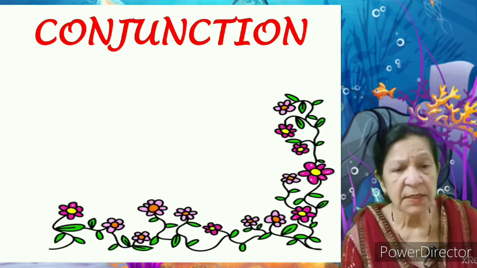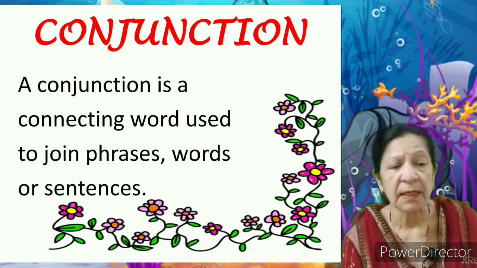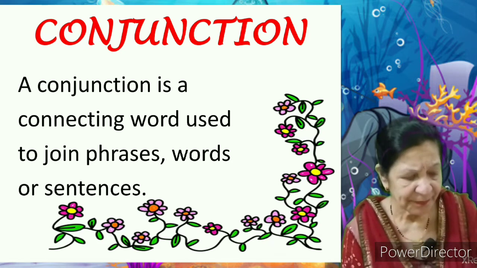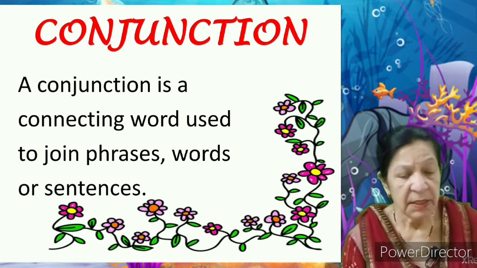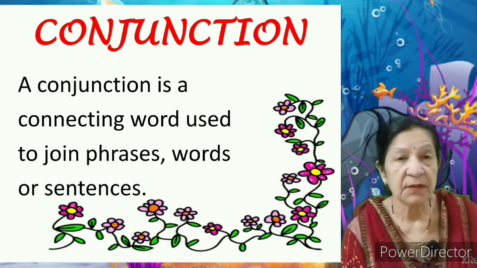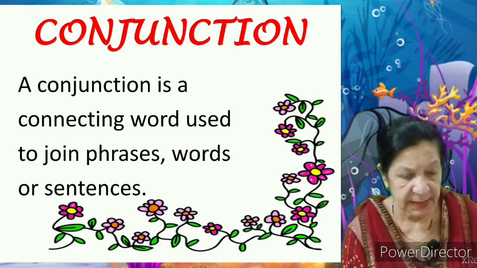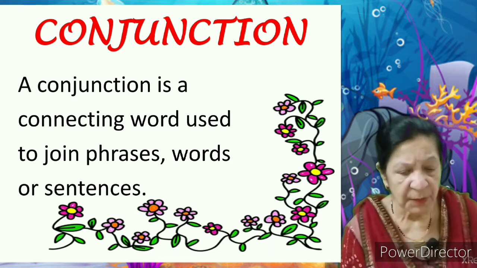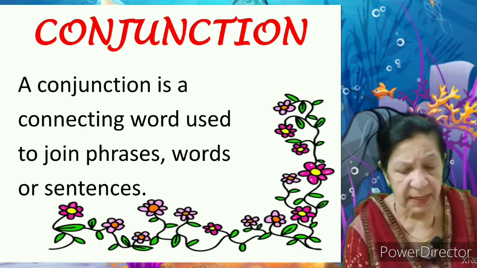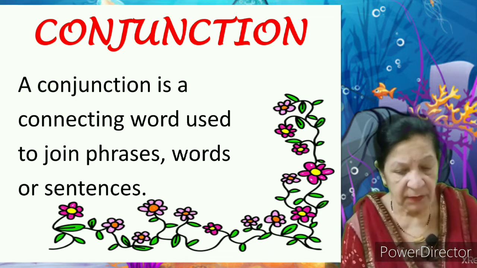Now it's conjunction. What is a conjunction? Conjunction is a connecting word used to join phrases, words, or sentences. Conjunction is a word that connects or joins phrases, words and sentences. Conjunction वह शब्द है जो phrases, words और sentences को join करता है. Let us learn it better with the examples.